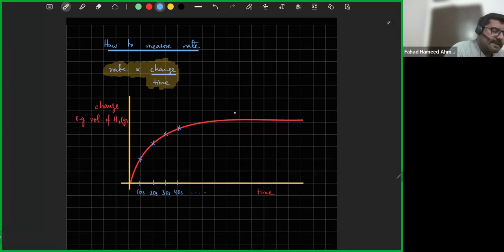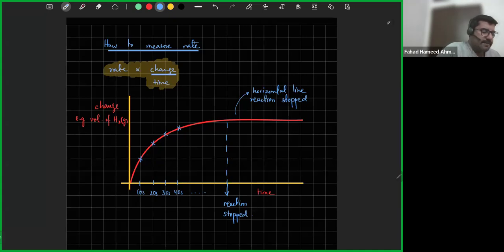The constant straight line indicates that the reaction has stopped. So the horizontal line shows that the reaction has stopped. That shows that there is no more H2 gas getting produced. Your curve probably became horizontal at this point. This is the mark where you would know the reaction stops. So why does the reaction stop? Because the reactants get used up. That's why the reaction stops.